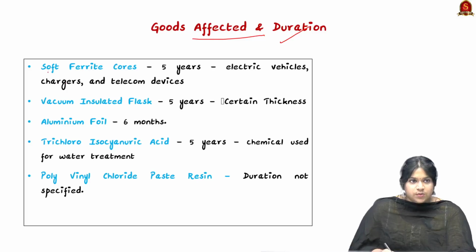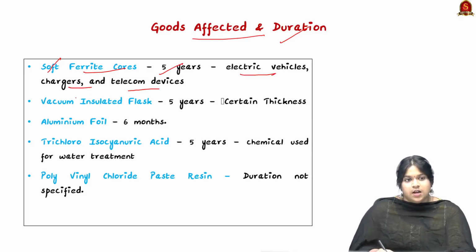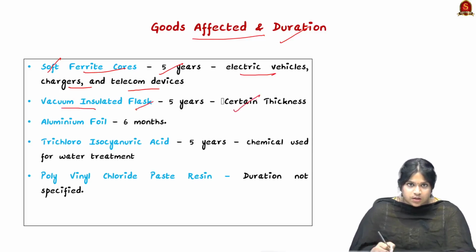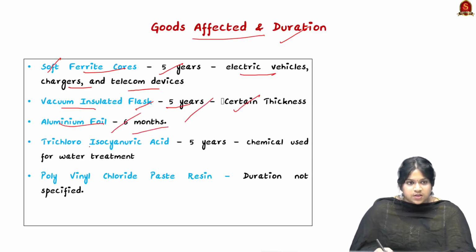So it includes 5 products. First is the soft ferrite cores for 5 years, which is used for electric vehicles, chargers and telecom devices. Next is the vacuum insulated flask, where there is an increase of certain thickness, and that has been given anti-dumping duty for 5 years. Next is aluminum foil for 6 months. Next is trichloro isocyanuric acid for 5 years, which is a chemical used for water treatment.